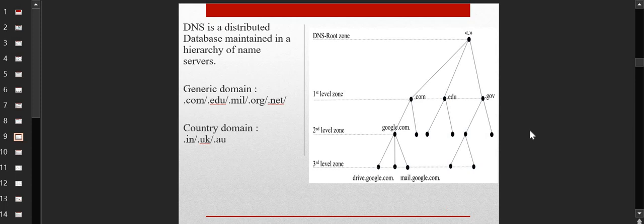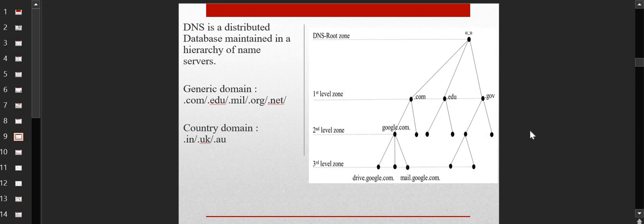And it is maintained in the hierarchy in the name of the servers. For example, let's say you want to access the drive of Google. You will see in the URL address bar, you will have drive.google.com. How is this being accessed? There will be a dot server, which is called the DNS root zone. Inside that comes the com domain. Inside com you will get google.com, and inside google.com you will get drive.google.com.